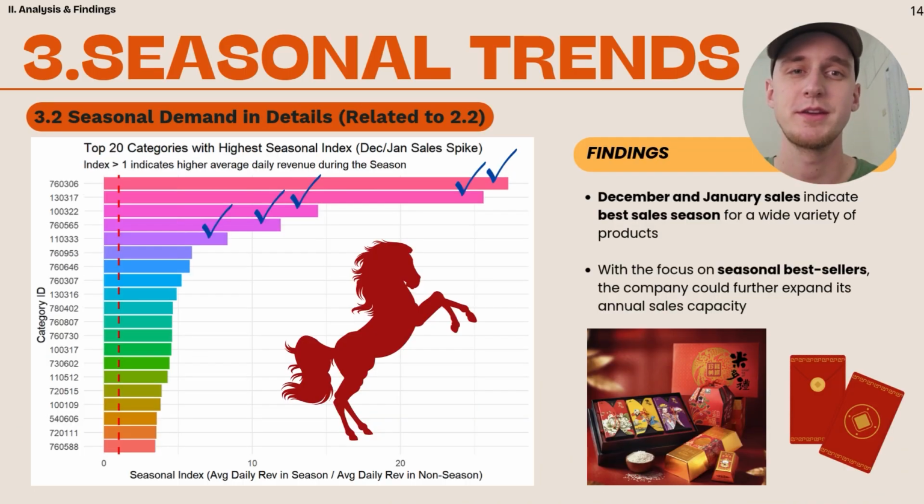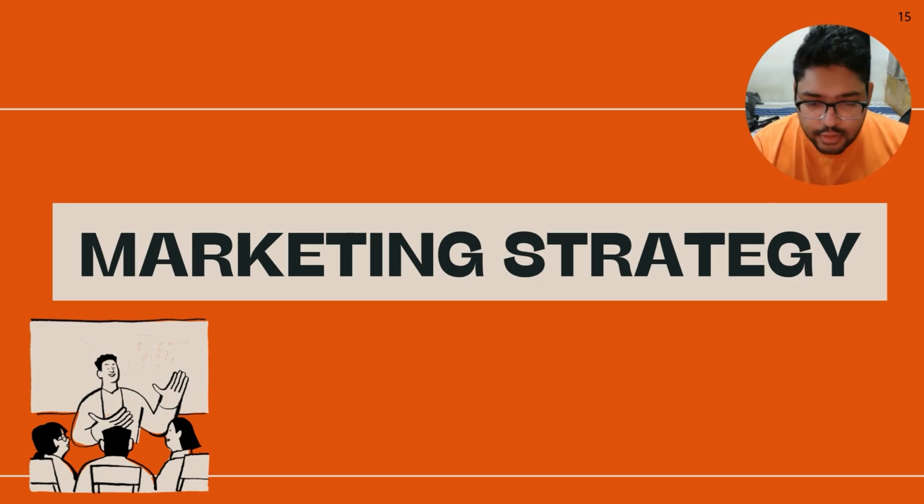So to sum it up shortly, our best sales seasons would be December and January. For what products? Well, both for dedicated Chinese New Year products as well as other consumer goods. If we were to focus on seasonal bestsellers, the company could definitely further expand its annual sales capacity and therefore bring itself even more revenue. So now let's start talking about marketing strategies.